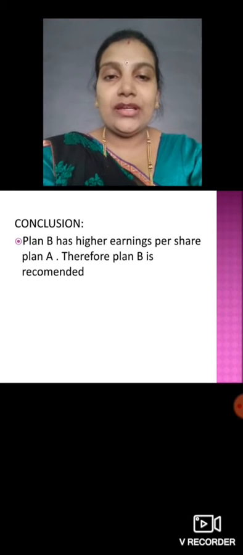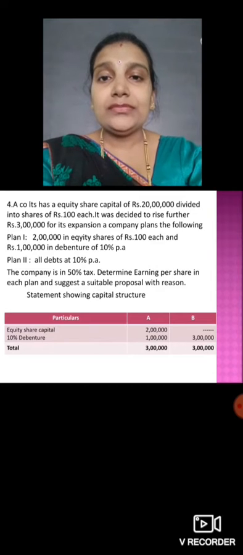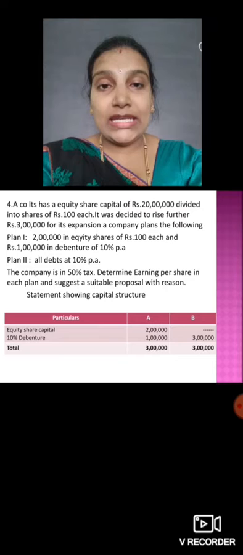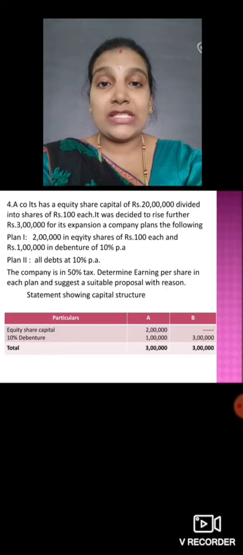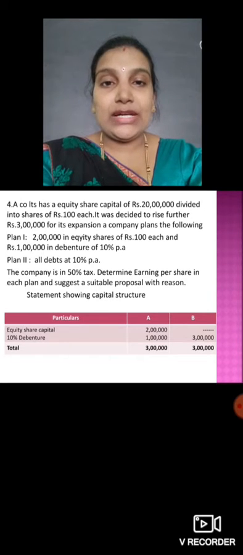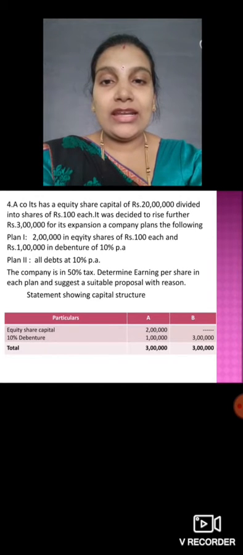Then the fourth problem which you have to solve. A Company Limited has equity share capital of rupees 20 lakh divided into shares of rupees 100 each. Then it was decided to raise a further 3 lakh for its expansion, and they have given plan 1 and plan 2: 2 lakh in equity shares of 100 each and 1 lakh in debentures at 10%.